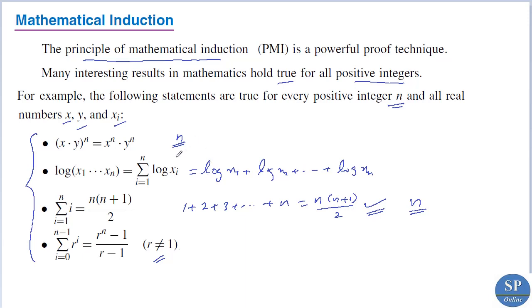How can we prove these types of statements? To prove these types of statements, we have to verify the formula or the statement for any positive integer n. But it is not possible to substitute each positive integer for n and verify that the formula is true. So here we can use the principle of mathematical induction to prove these types of formulas. Before entering the topic of mathematical induction, we have to know what the well-ordering principle is.